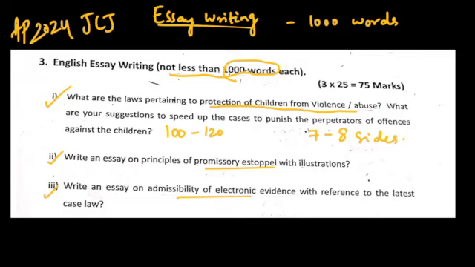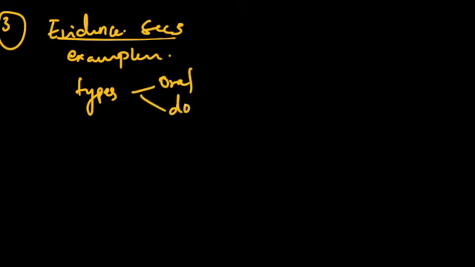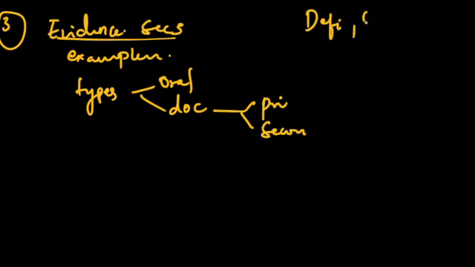Now let us see the third one. Write an essay on admissibility of electronic evidence with reference to latest case laws. Regarding the third question, you start with the definition of evidence in section 3, and an example, and types of evidence, oral and documentary. Again, documentary is divided into primary and secondary evidence. You can define it and also write the sections. And the next thing is you need to give illustrations or examples for each type of evidence.